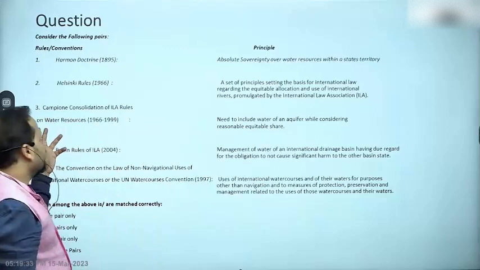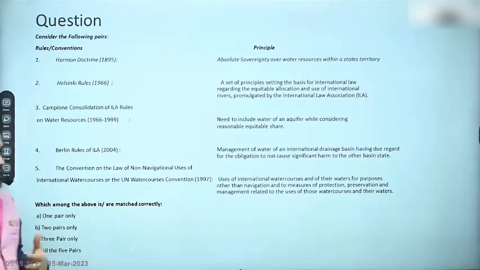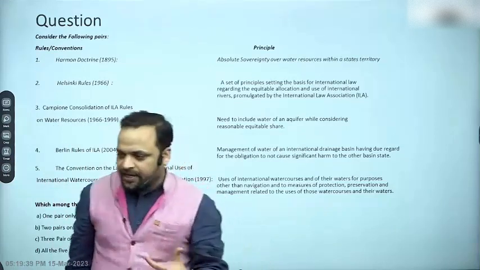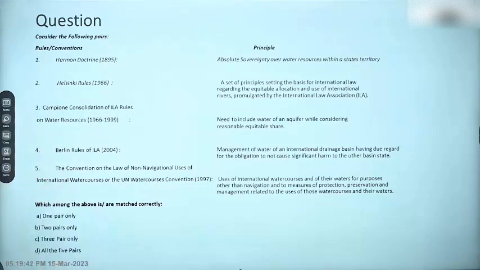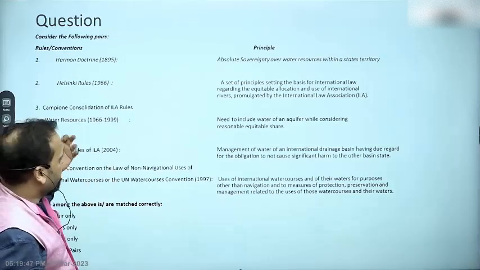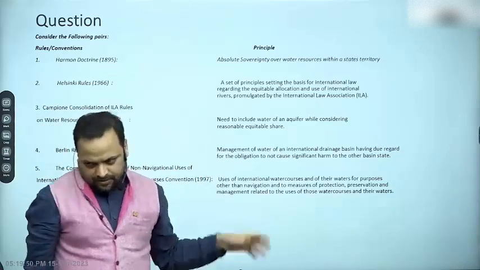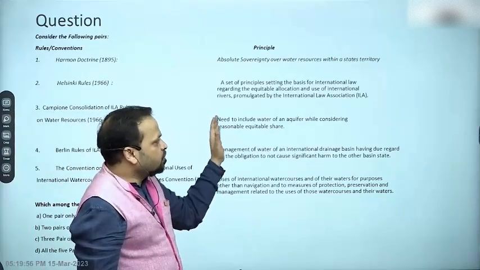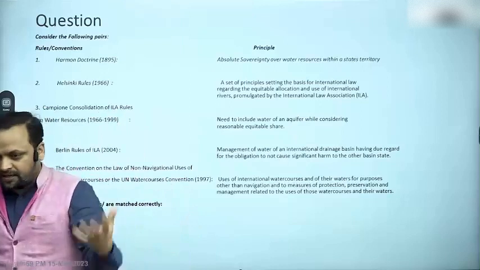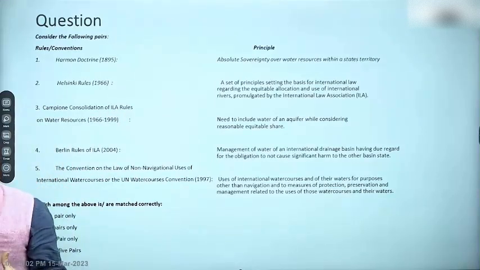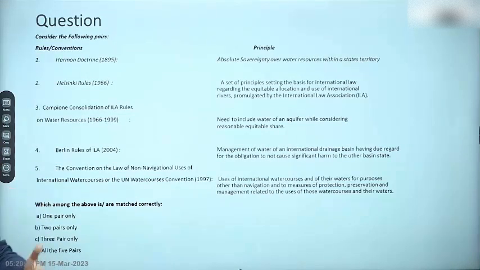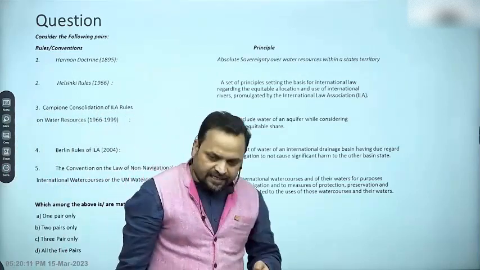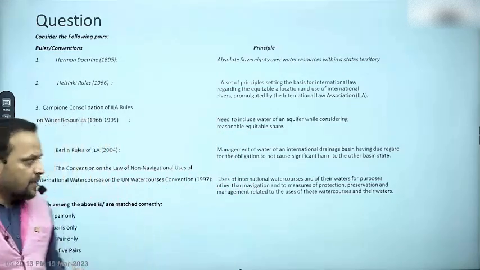Then there is the Campione Rule, which is mentioned there. It is actually called the Campione consolidation of these rules. So various generations of rules are consolidated through this series of documents from 1966 to 1999. And here in the Campione rule, the addition in this phase of development of this kind of law is that the Campione rule talks about the need to include water of an aquifer, fossil water, underground water, when one is trying to manage these resources by applying the principle of equitable and reasonable share. All right. So this comes from the Campione rule. After that, the Berlin Rules.